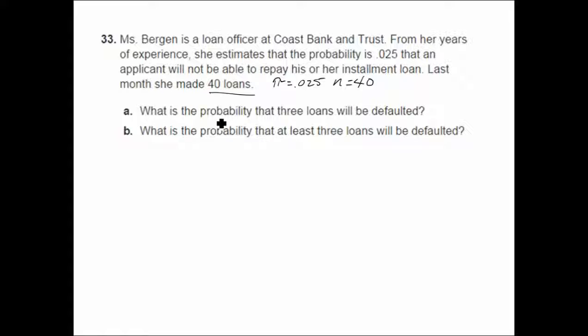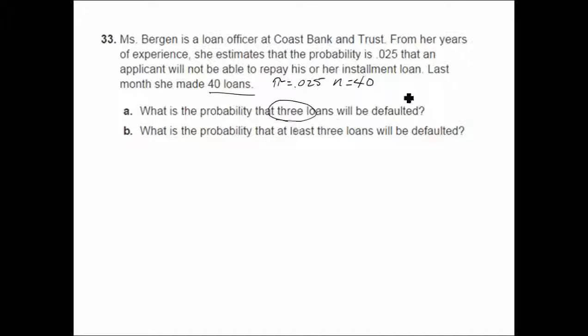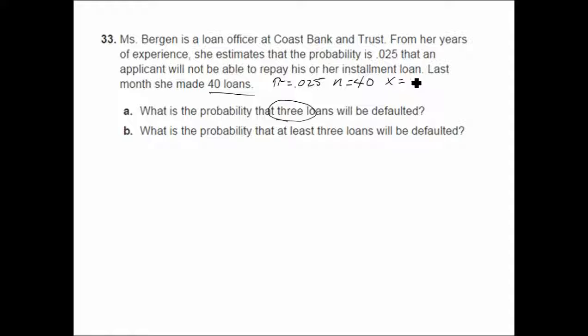In A, we'll figure the probability that exactly 3 loans are defaulted. The number of successes, or the number of defaults, that's X, will be 3. This is a binomial, but we can figure it as a Poisson because the number of trials is considered to be large, and we'll say if it's over 30, it's large.